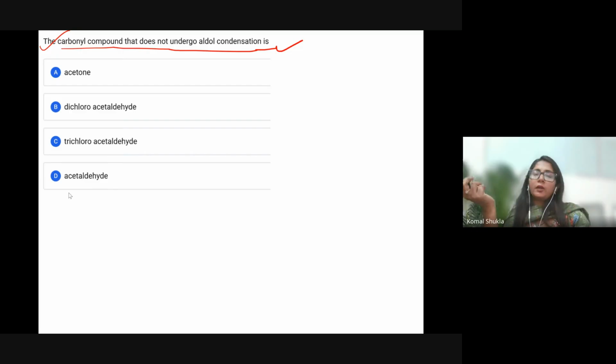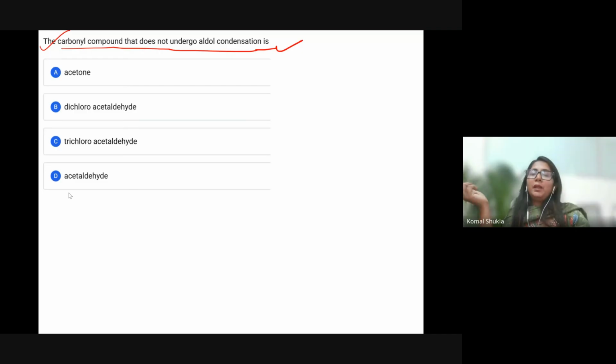Any carbonyl compound, it can be an aldehyde, it can be a ketone. To undergo aldol condensation, it must possess at least one alpha hydrogen atom. What is alpha hydrogen? That is a hydrogen atom attached to the carbon directly adjacent to the carbonyl group. So that is called the alpha hydrogen.